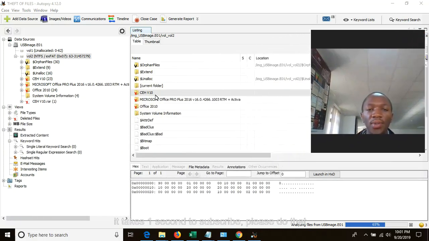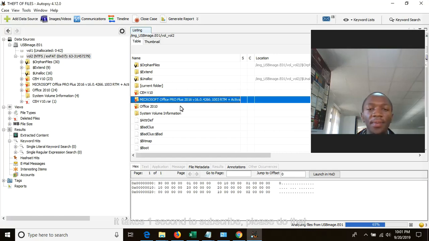So if someone stole, or if it was a case that Mr. Moses stole a Certified Ethical Hacker version 10 course, it could be shown. If Mr. Moses stole Microsoft Office Pro Plus 2016 from Office and deleted it, it will show. This red cross sign shows that this file was deleted.